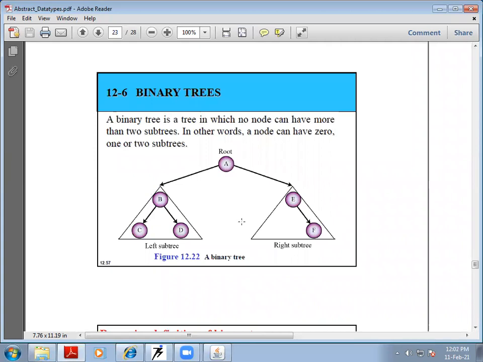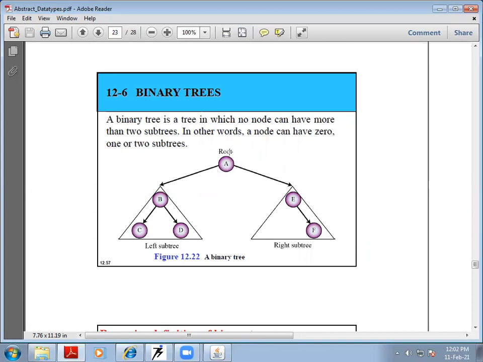There's a special category of trees called a binary tree. A binary tree is a tree in which no node can have more than two subtrees. So the maximum number of subtrees allowed is only two. It can have two subtrees, it can have one subtree, or it can have zero subtrees.